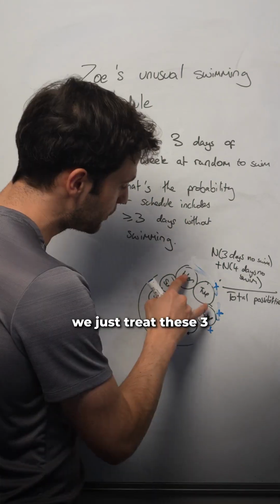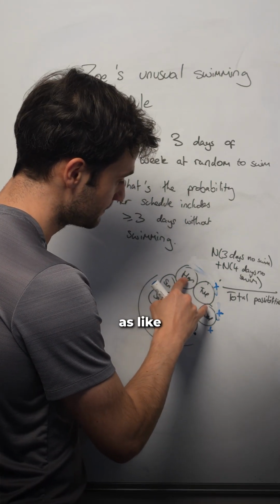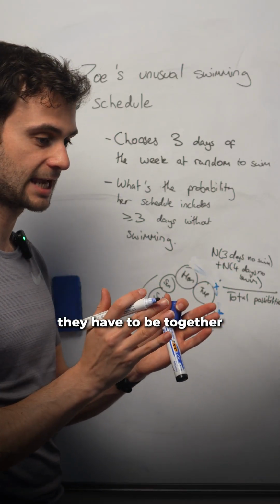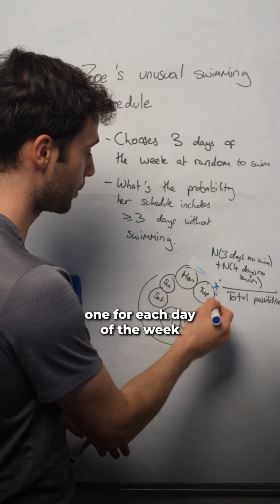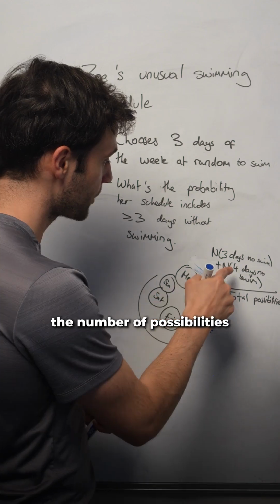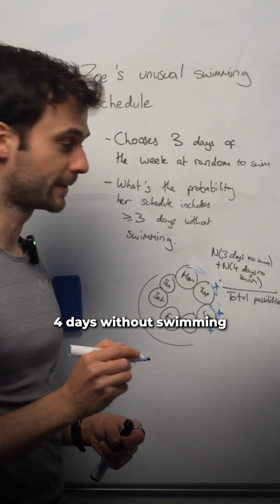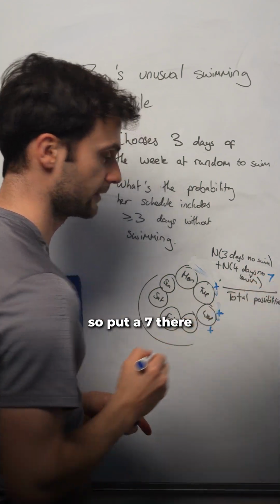And you can just count these. We treat these 3 as the 3 days that we're swimming. They have to be together. We just move them around one place each time. There's going to be 7 options in total, 1 for each day of the week. The number of possibilities where she goes 4 days without swimming is going to be 7. So put a 7 there.